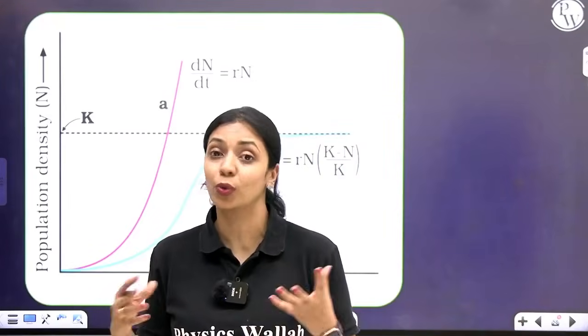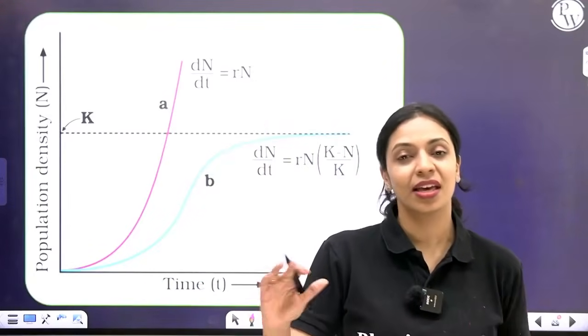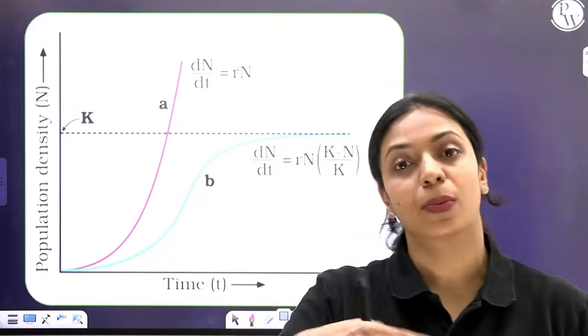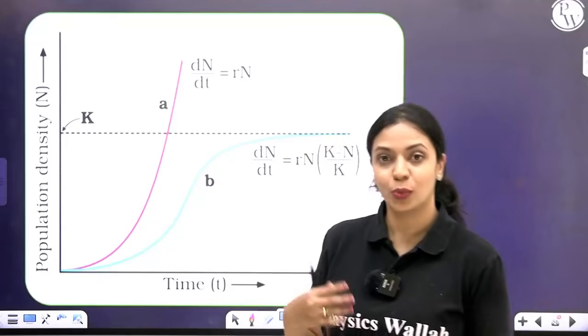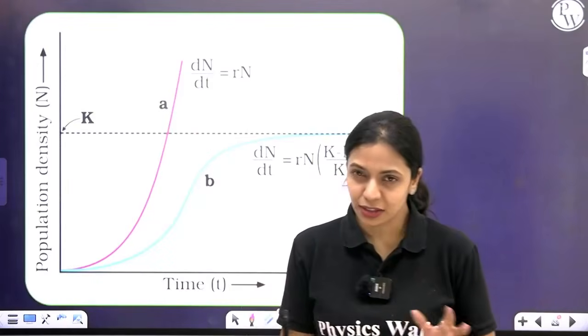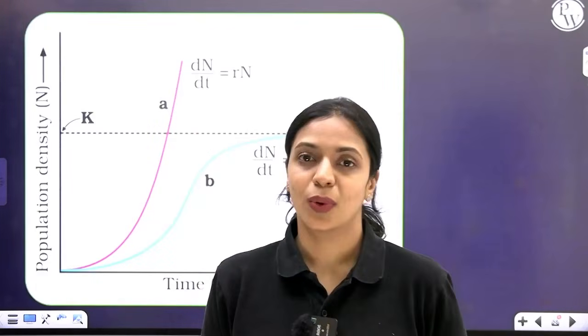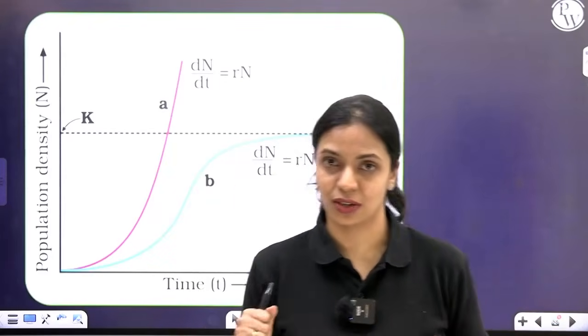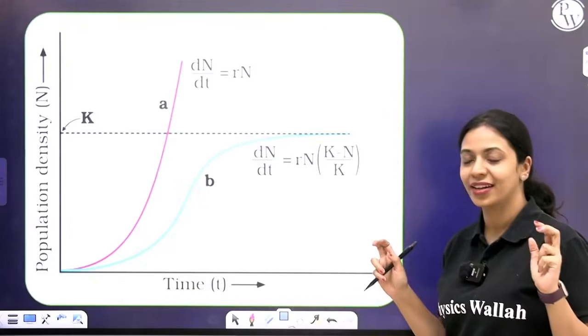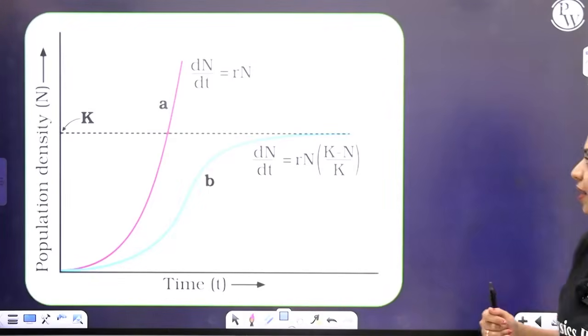If there is sufficient food and space, then a mate could become limiting. If they don't find a mate, they cannot reproduce, and the population density cannot keep increasing at the same pace, right? So one or the other thing will become limiting. If you compare the two, the more realistic one is the logistic growth, not the exponential growth, because in nature, such ideal conditions rarely ever exist, right?